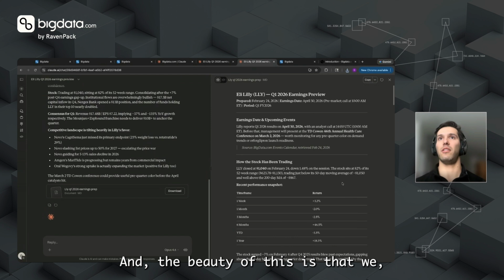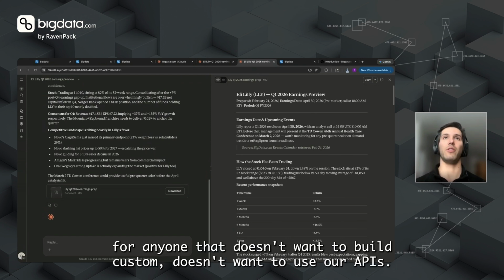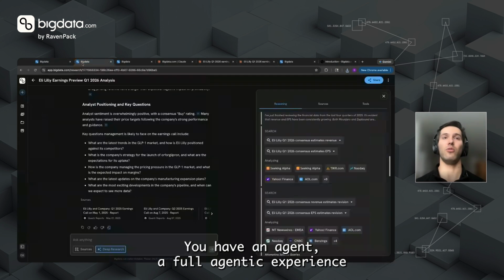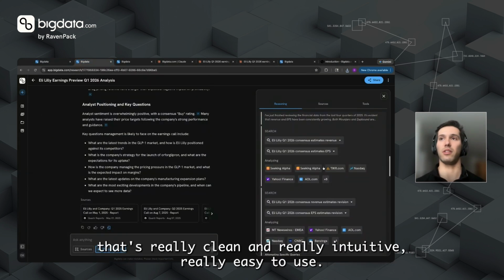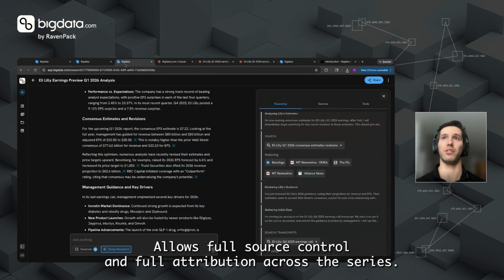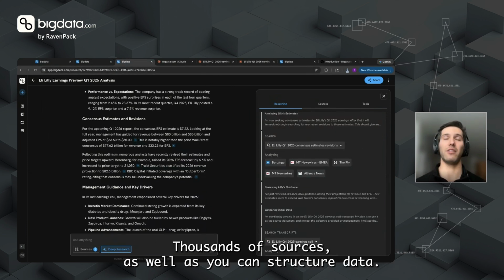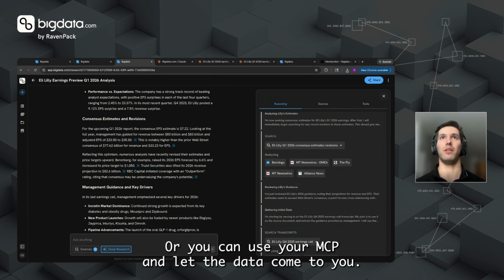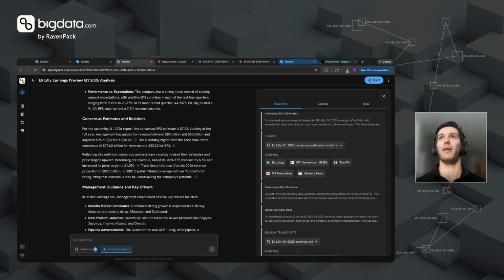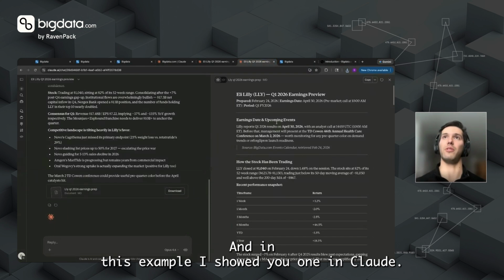And the beauty of this is that for anyone that doesn't want to build custom, doesn't want to use our APIs, they just want something off the shelf, you have a full agentic experience that's really clean, really intuitive, really easy to use, that allows full source control and full attribution across thousands of sources, as well as using structured data. Or you can use our MCP and let Big Data come to you in whatever agentic solution you're using. And in this example, I showed you one in Claude.